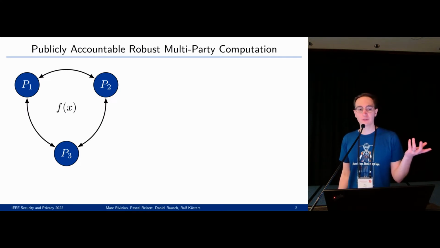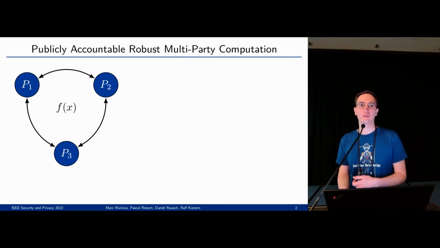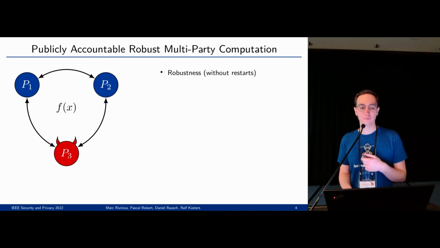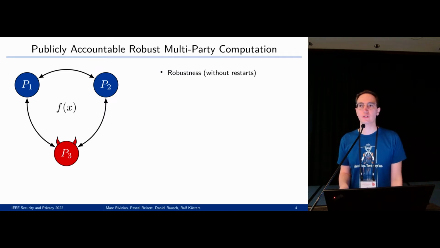In multi-party computation, multiple parties want to compute a function together such that only the result and nothing about the inputs is revealed. If a protocol is not robust, a single party that behaves maliciously is enough to prevent the others, the honest parties, from getting the result. In a robust protocol, this doesn't happen. Usually you set some robustness threshold, and if the number of malicious parties is below the threshold, you still get the result. Otherwise, your protocol aborts, and the honest parties don't get the result.